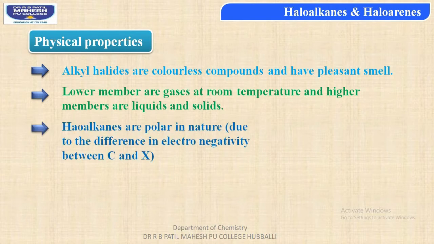Third, haloalkanes are polar in nature, and the reason behind it is the difference in the electronegativity value between the carbon atom and the halogen. Halogens are more electronegative when compared to carbon atoms.